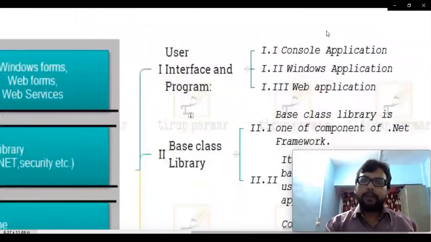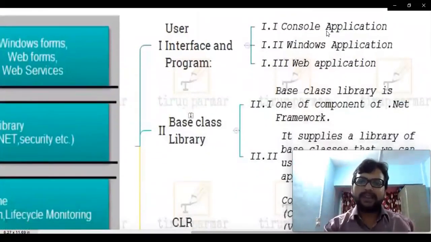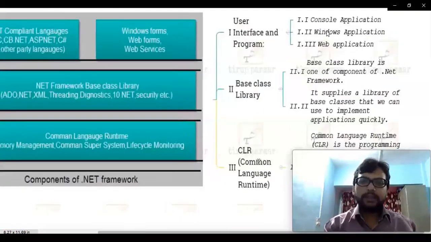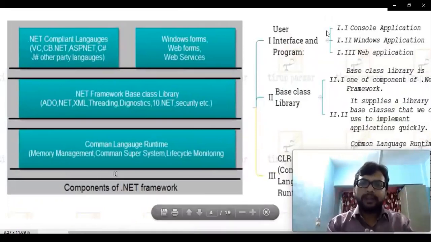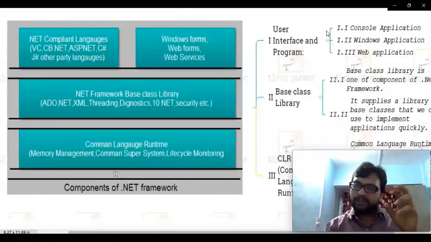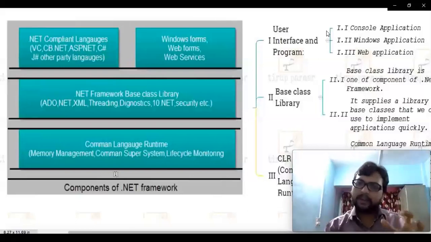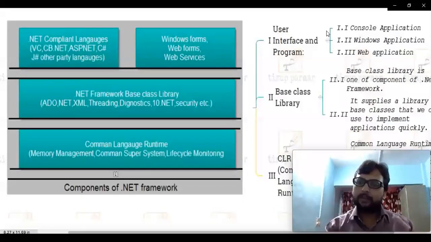Now, many a time you might face that the paper is quite tough or some questions are twisted. So how do they twist the question? Instead of asking for .NET framework, someone will ask in the exam, explain the components of .NET framework. There is very little difference between these two questions, the question is twisted only a bit. So whether someone asks for .NET framework or for components of .NET framework, this one diagram is more than enough.